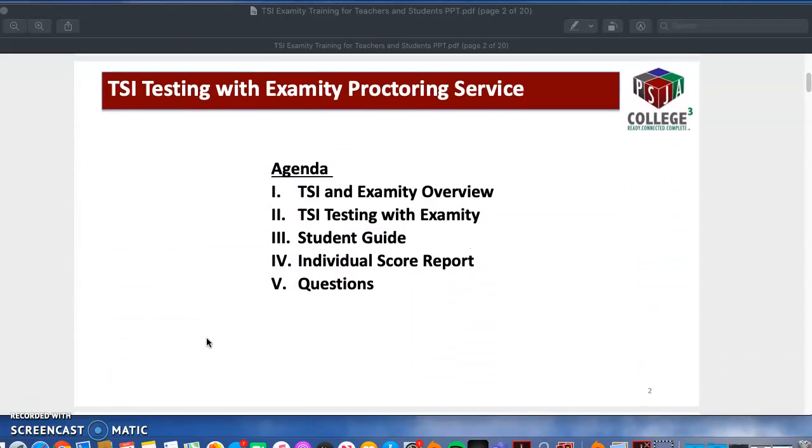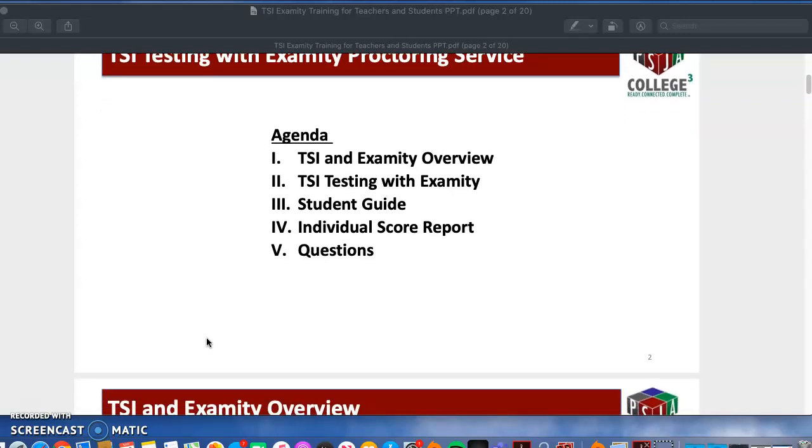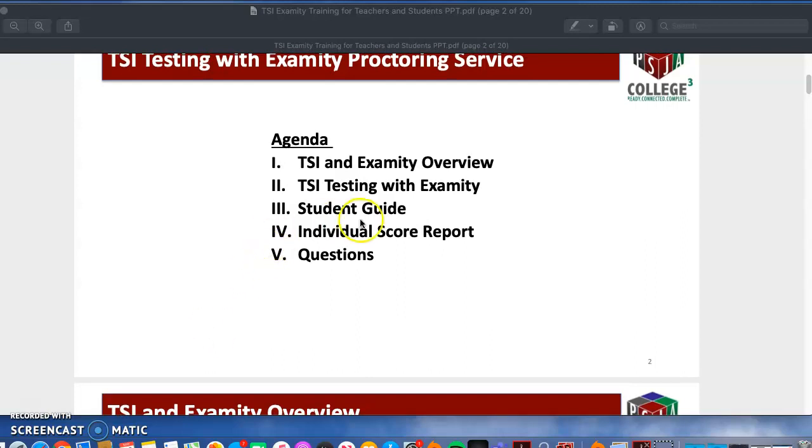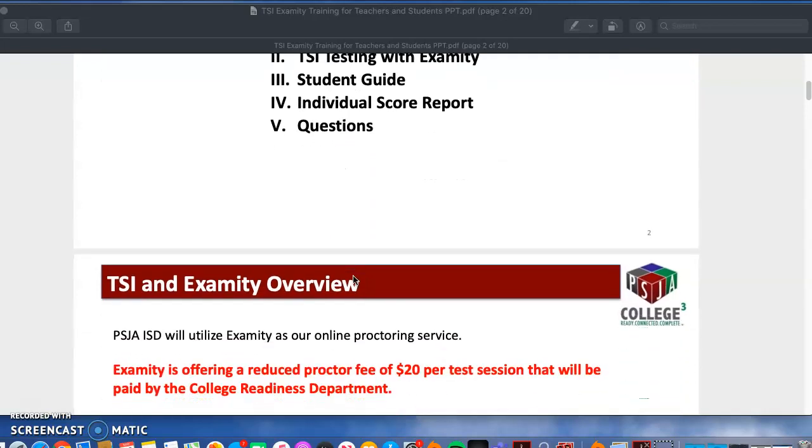So this is what we're going to go over. This is the agenda. We're going to go over the test, how you're going to have the test, how you're going to take it, and I'm going to go over the steps that you need to take, the student guide, and how you can get your score. And then after, questions. You will type out the questions and I will get back to you as soon as I can.